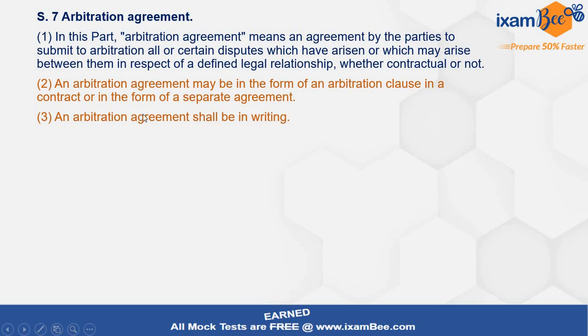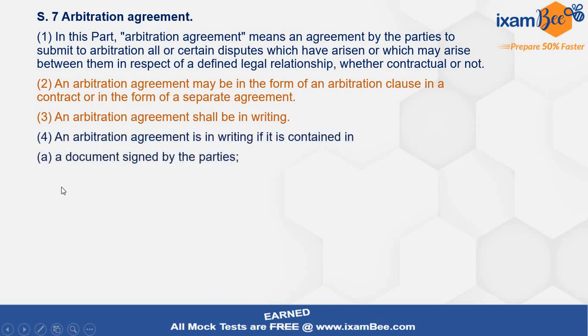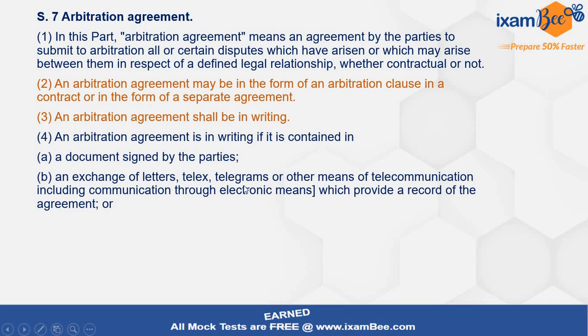It talks about an arbitration agreement shall be in writing. यानी कि कोई choice नहीं है, it is a compulsion that it is going to be in writing. An arbitration agreement is in writing if it is contained in a document signed by the parties. ये तो obvious है, parties का signature तो होना ही चाहिए because voluntary process है. An exchange of letters, telex, telegrams or other means of telecommunication.